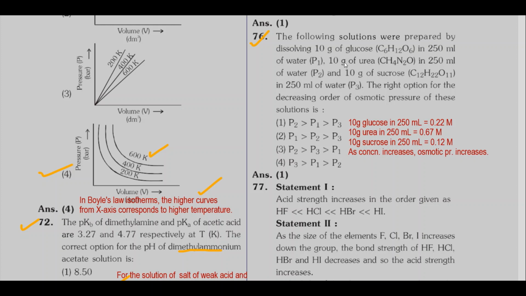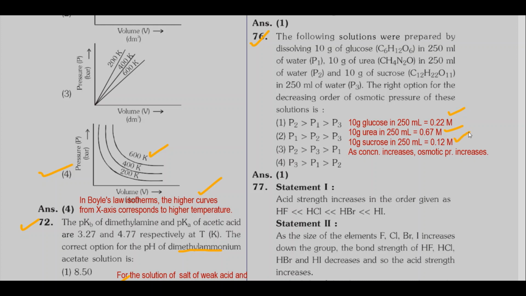For comparing the osmotic pressure, we should know the concentration of these solutions. As the concentration of a solution increases, osmotic pressure also increases. So 10 gram glucose in 250 ml, when you work out, concentration is 0.22 molar. 10 gram urea in 250 ml, concentration will be 0.67 molar. 10 gram sucrose in 250 ml corresponds to 0.12 molar.